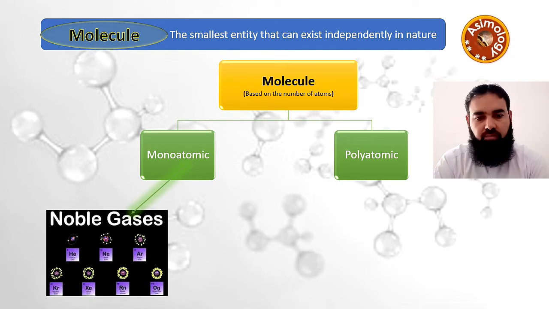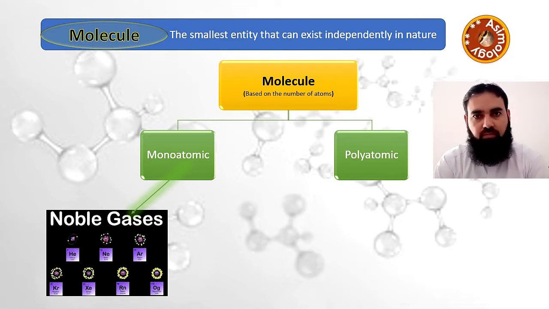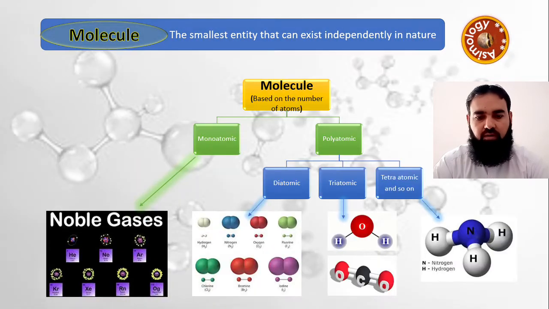Now, the number of atoms can be different in different molecules. Based on the number of atoms, we can classify molecules into monoatomic and polyatomic molecules. Mono means one.